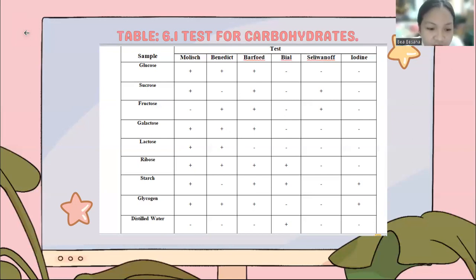Distilled water. In the Molisch test, the result of the color is brown, so it is negative. In Benedict's test, the color is light blue, which means it is negative. In Barfoed's test, there is no reaction even after 10 minutes, so it is negative. In Bial's test, the color is yellow-green, so it's positive. In Seliwanov, there is no reaction, so it's negative. And lastly, in the iodine test, the color is yellow, so it's negative.